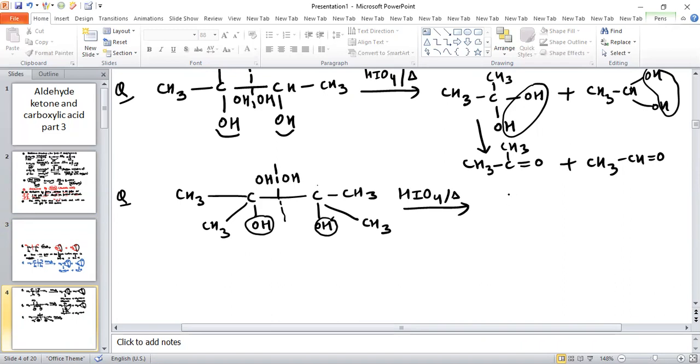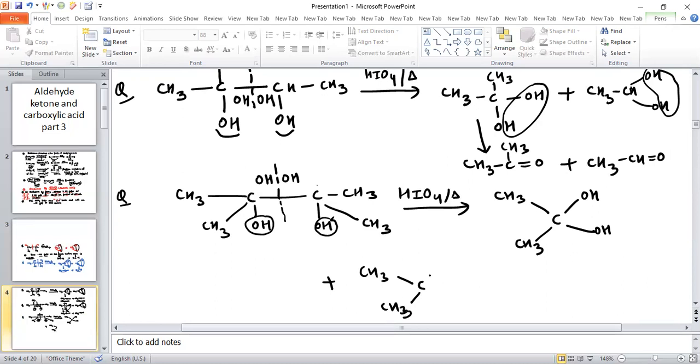So now the product obtained is like this: CH3 and on this carbon another CH3 group, and there is OH, and there is also OH. In the same way, another product obtained is the same. Two CH3 groups on this carbon, and one OH group is already there, and one is added after cleavage.